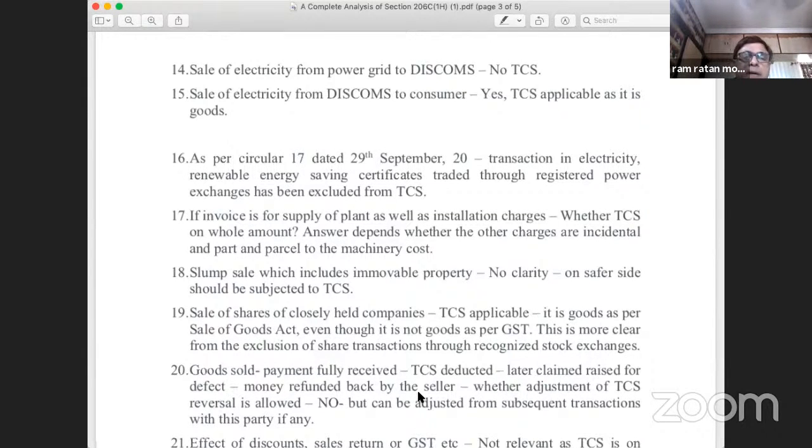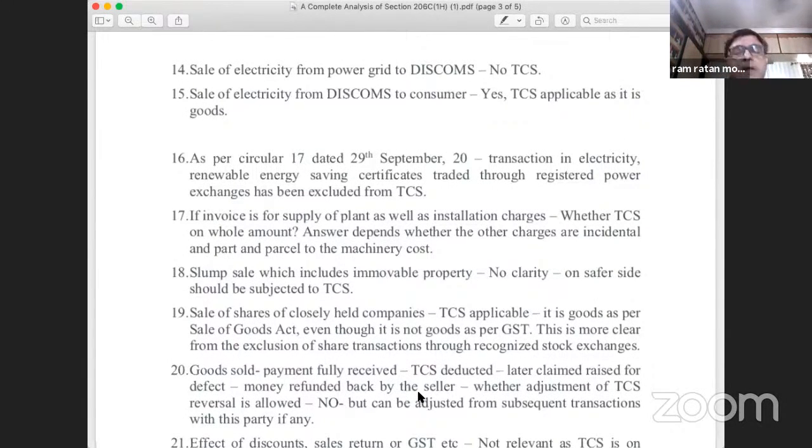But if there is a single bill wherein an invoice is raised for one machinery, and below that there are installation charges, and then there is GST also, the question is whether TCS will be applicable on the installation charges or not. Friends, here the answer will be that if the installation charges or any other charges for that matter are part and parcel or incidental to the cost of the plant and machinery, or to the goods, then the TCS will be applicable. If they are not incidental, then the TCS will not be applicable.